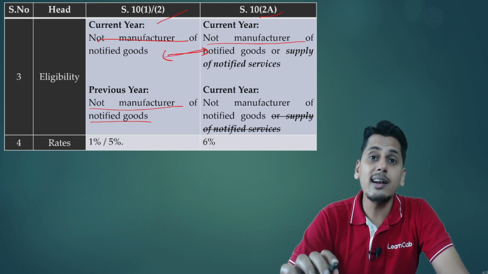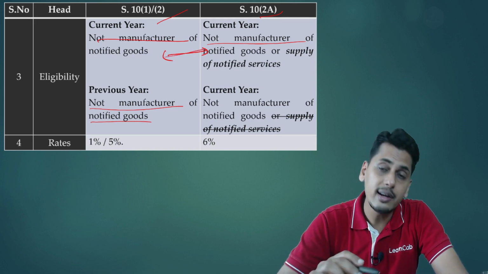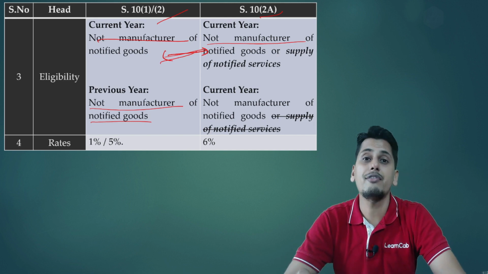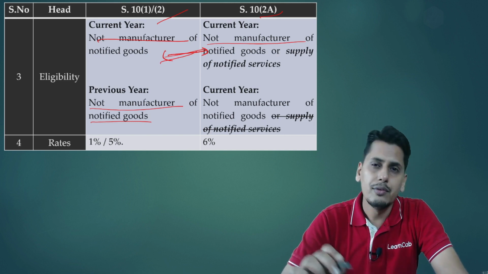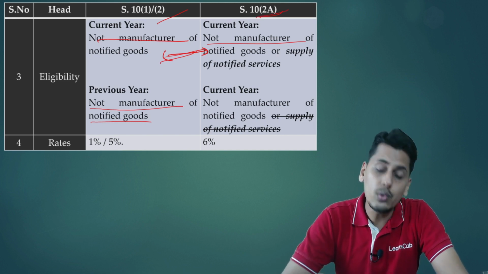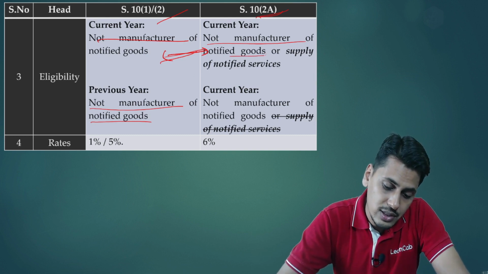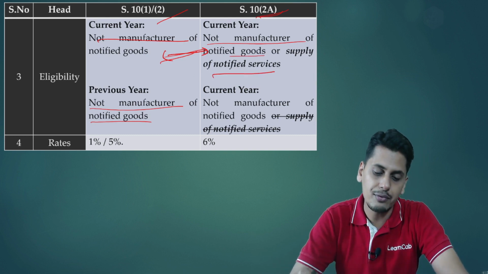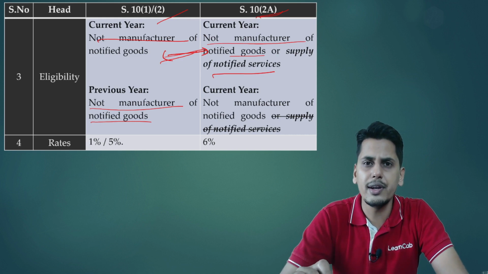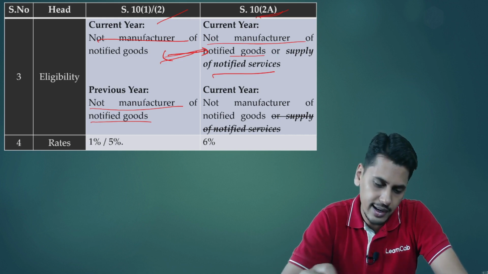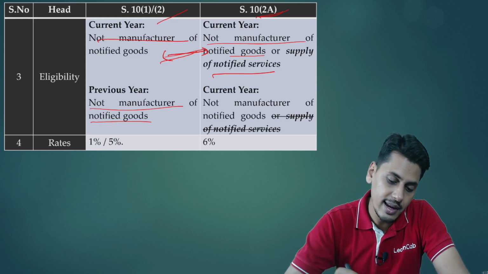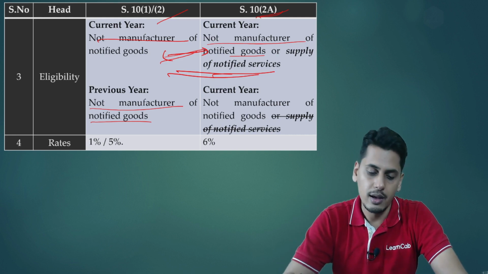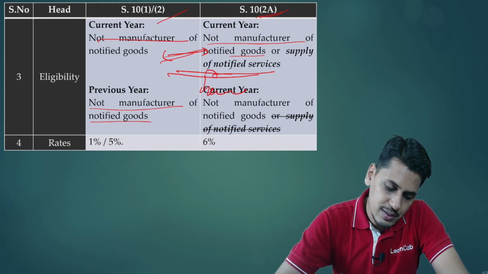As regards the current year, in 10-1, 10-2 composition scheme, he should not be a manufacturer of notified goods. Few goods have been notified. In 10-2A composition scheme, he should not be a manufacturer of notified goods or a supplier of notified services. Although friends, no services have been notified till date for this purpose, however, there is a difference in this condition.